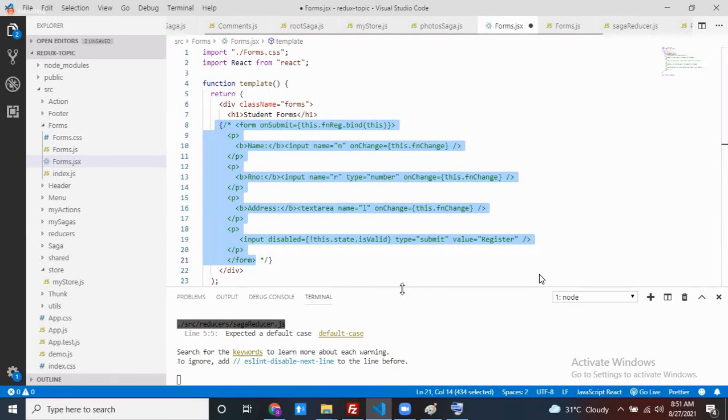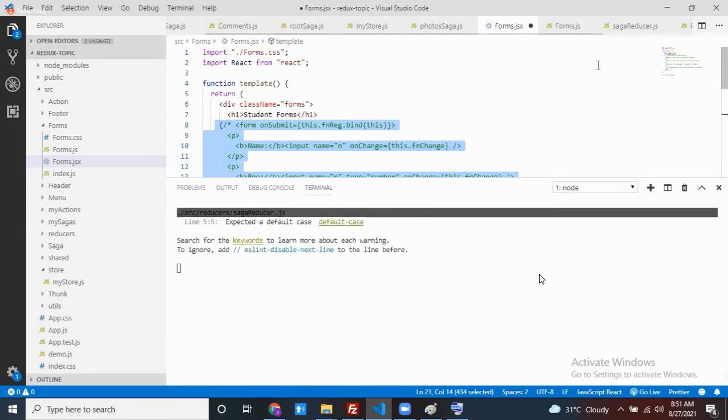Now come here. If you want to work with Redux forms, first of all, that library is required. I created one simple normal React application. Inside that React application, can I use Redux forms? I have a React application, and inside that application, Redux is not integrated. Then is it possible?